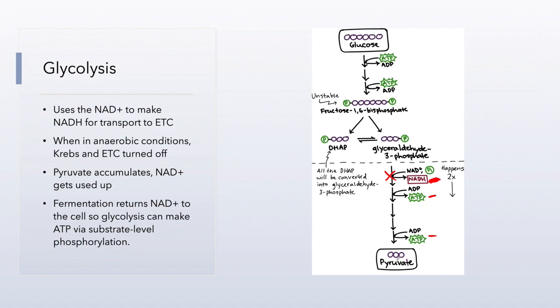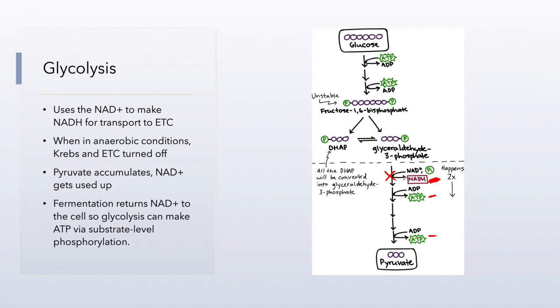oxygen present, then acetyl-CoA formation and the Krebs cycle are not going to run. Those are not going to function, and pyruvate will begin to build up in the cell because it's not being further oxidized. Not only will pyruvate accumulate, but the NAD plus will continue to get used, but since there's no oxygen, there's no electron transport chain.